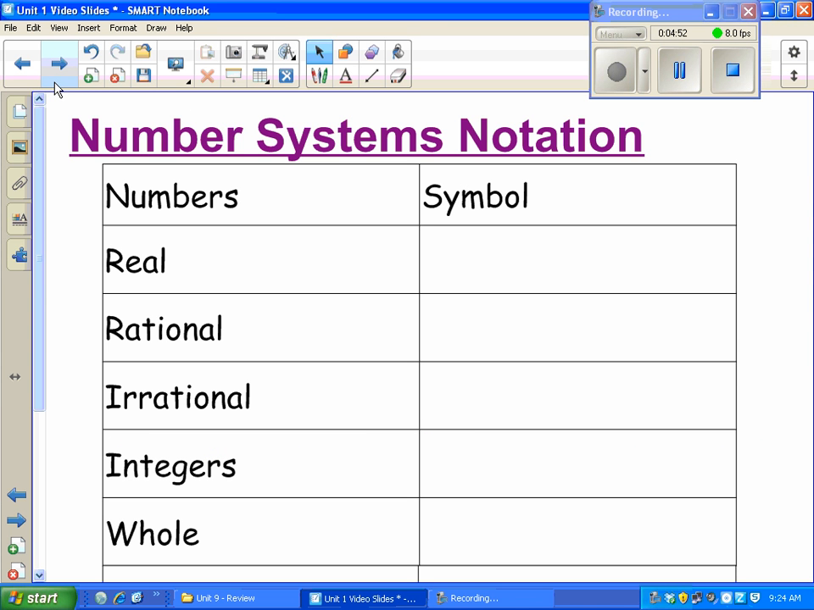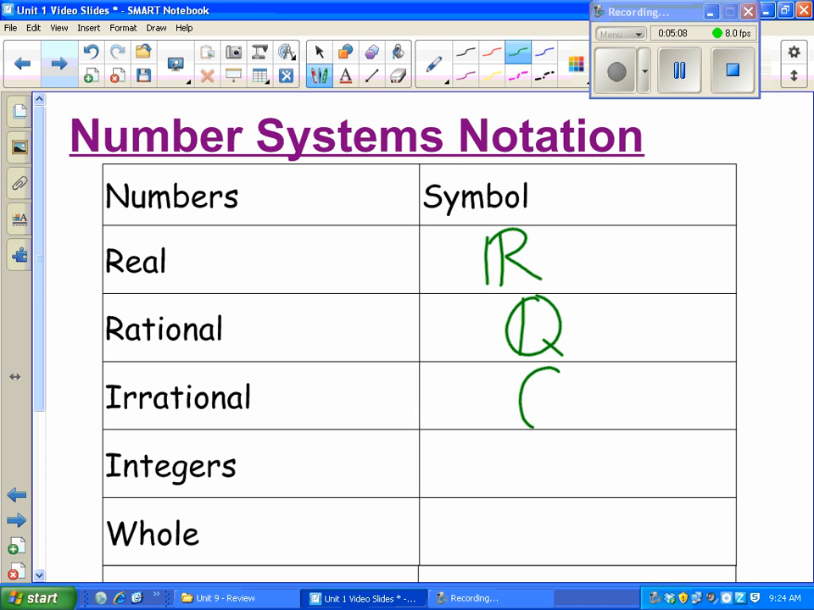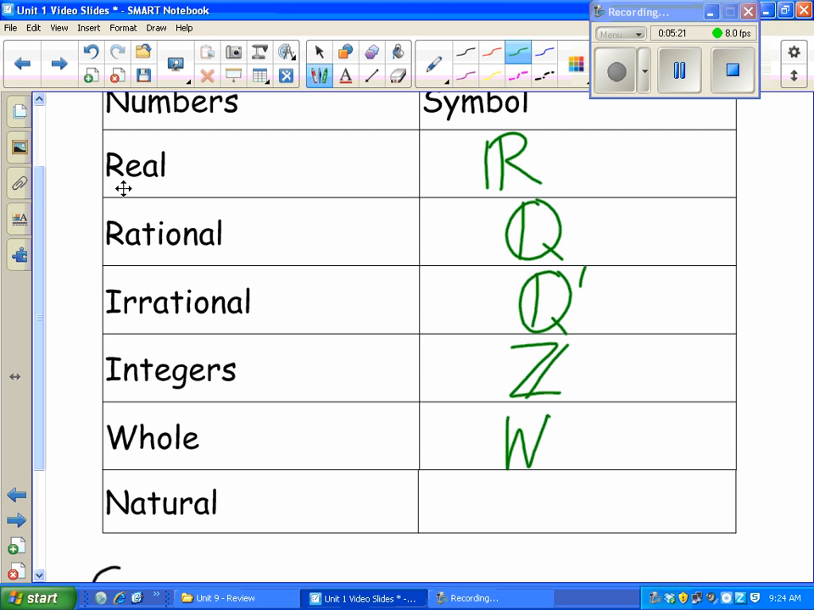All right, number systems also have symbols. So you want to know at least some of the most common symbols, such as the symbol for real numbers is kind of like this bolded R. The symbol for rational numbers is kind of weird, actually. It's a Q. Irrational is like a Q prime. Integers is actually Z. Whole numbers, you don't see it as common. Sometimes they just call it like W. I wouldn't worry about that one as much. And natural numbers then is like this bolded N.